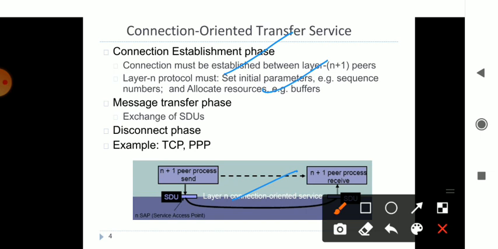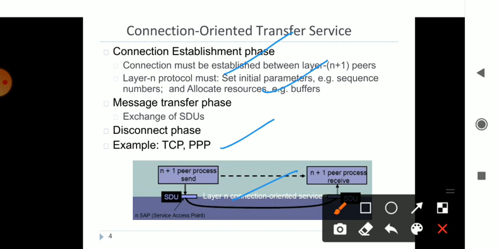In this connection oriented service, you have two protocols: one is the Transmission Control Protocol, or transfer control protocol, and the other is the Point to Point Protocol. That is your connection oriented service.